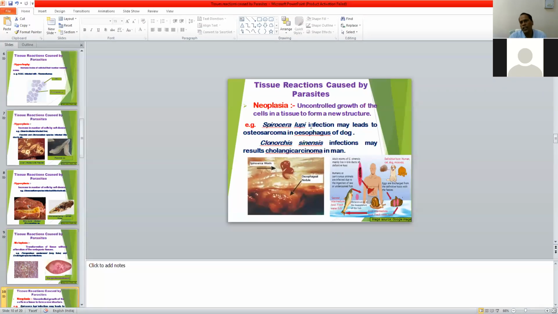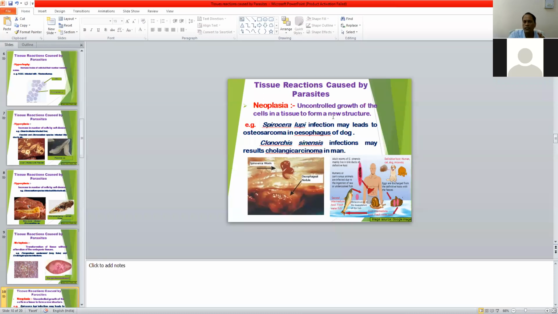Then another tissue reaction is neoplasia. Neoplasia, you have already known, is uncontrolled growth of cells in a tissue to form a new structure, that is commonly known as a tumor.